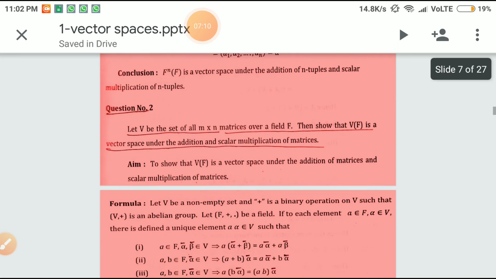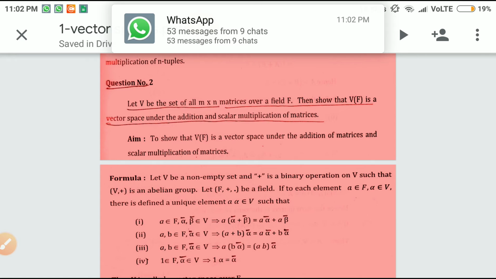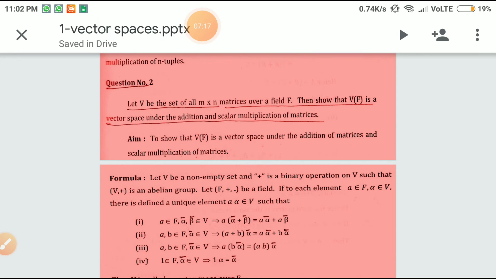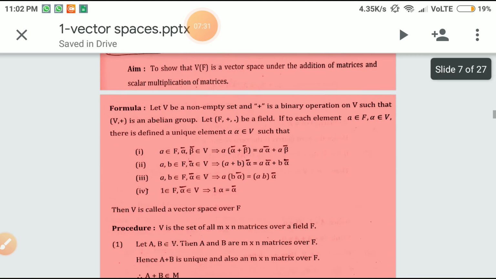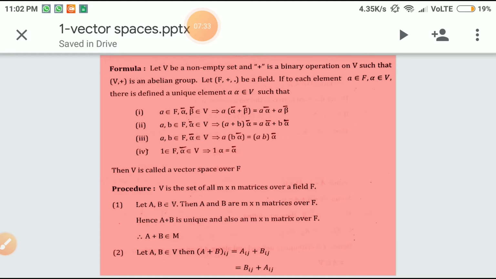Now we have the second problem. Let V be the set of all m by n matrices over the field F. Then we are going to show that V over F is a vector space under the addition and scalar multiplication of matrices. To show that, we are going to use again the same definition of vector space.